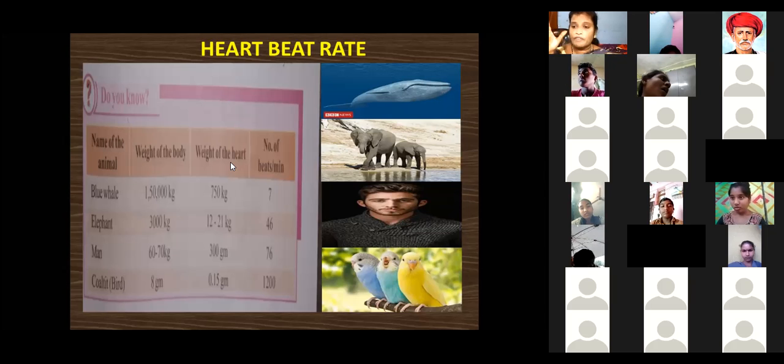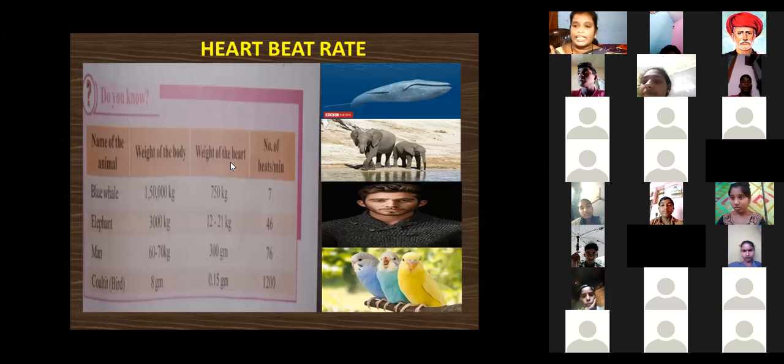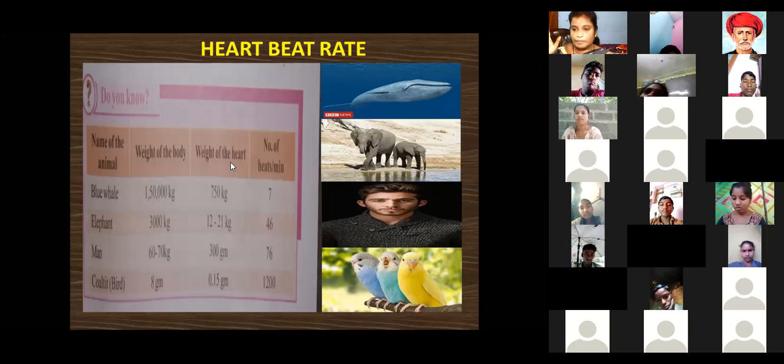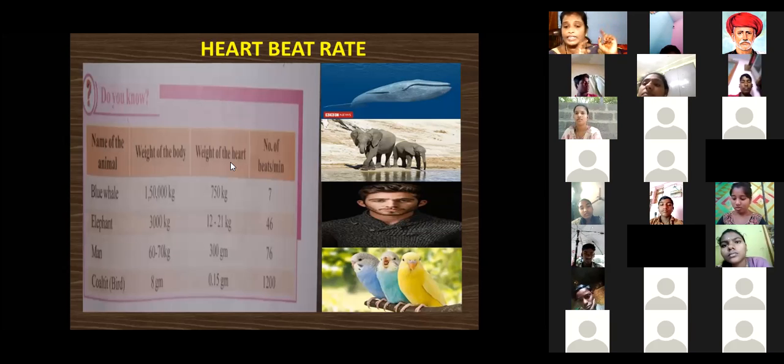Next, the elephant. The elephant is also one of the biggest animals. The elephant's weight is around 3,000 kgs, and the heart weight is 12 to 21 kgs, ma'am. The elephant heartbeat rate is 46 per minute.